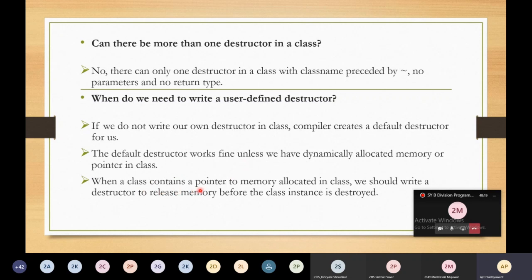When a class contains a pointer to memory allocated in the class, we should write a destructor to release the memory before the class instance is destroyed. So in this case, we need to write the destructor to release the memory.